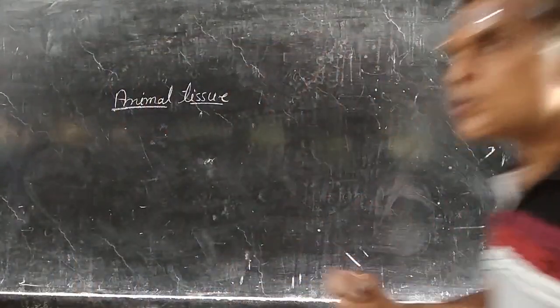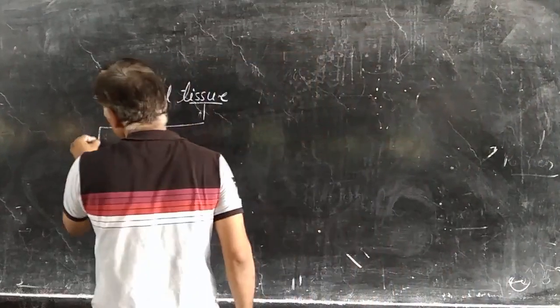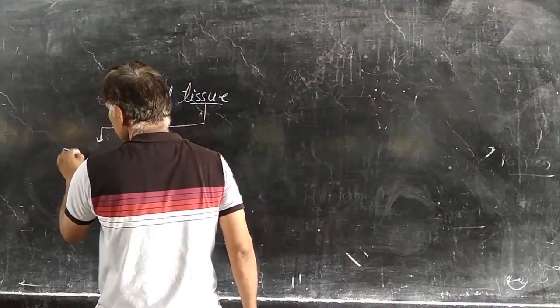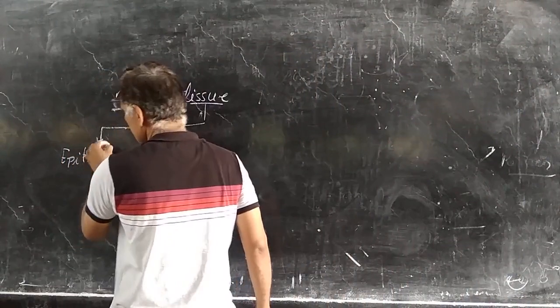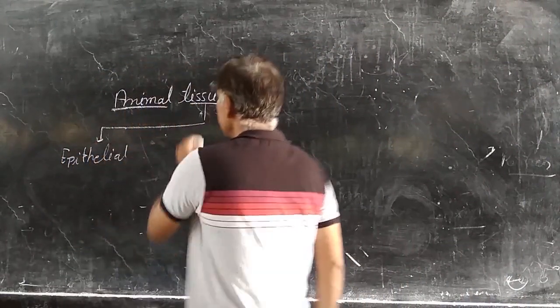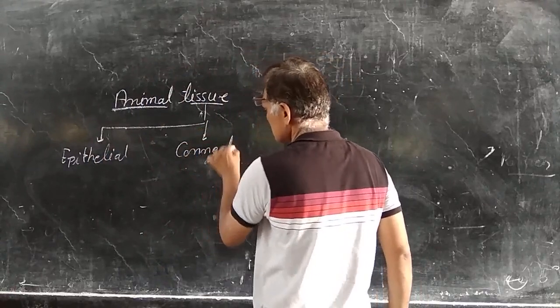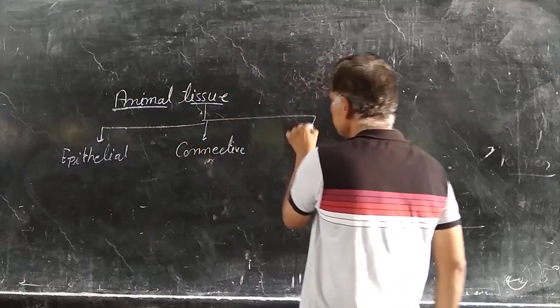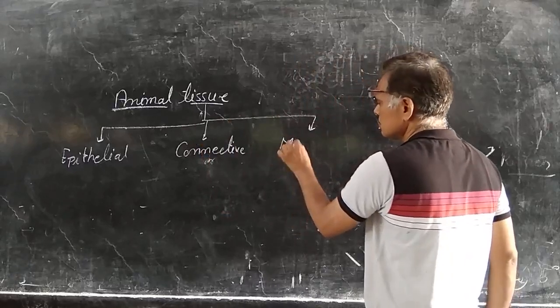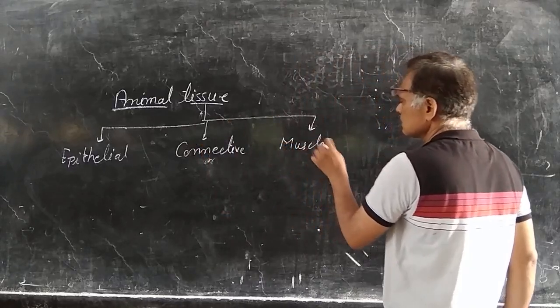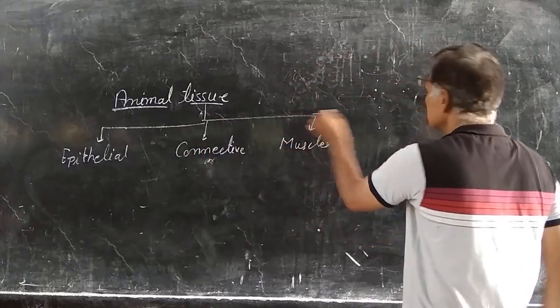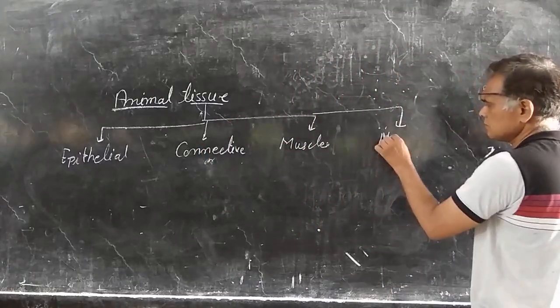Now we conclude the tissues, or again we revise all the types of tissue. Tissue is of four types. One is epithelial tissue, second is connective tissue, third is muscular tissue, and fourth is nervous tissue.